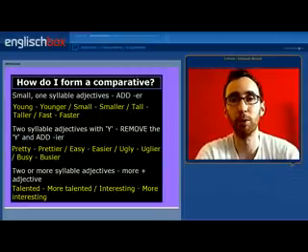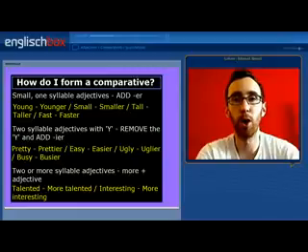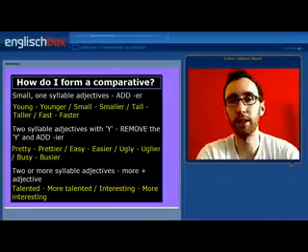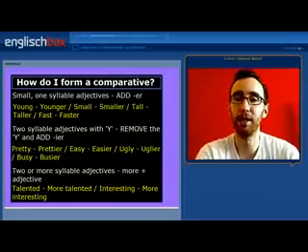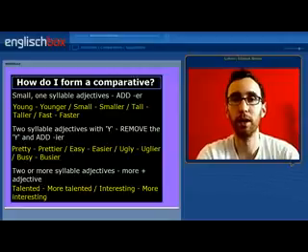If you have an adjective with one syllable, you simply add er. So young becomes younger, small becomes smaller, tall becomes taller, and fast becomes faster. If you have a two-syllable adjective ending in y, then we remove the y and add ier. So pretty becomes prettier, easy becomes easier, ugly becomes uglier, and busy becomes busier. If you have a two or more syllable adjective, then you simply add more before the adjective. So talented becomes more talented, and interesting becomes more interesting.